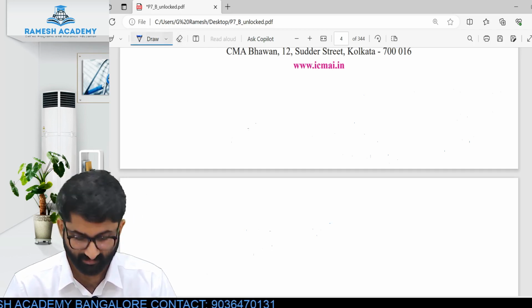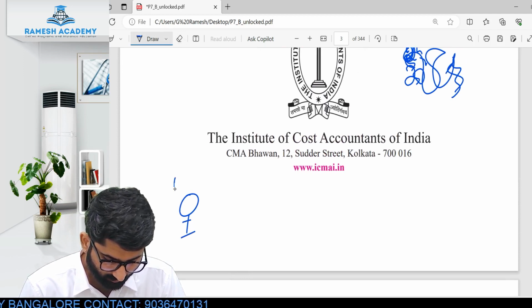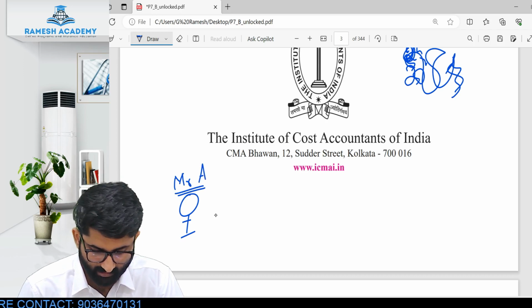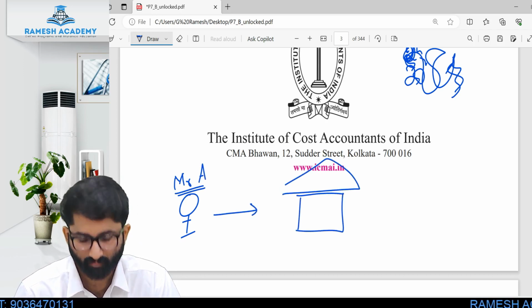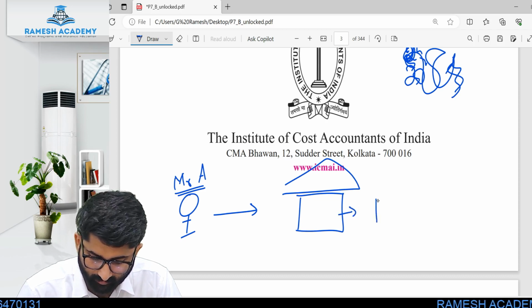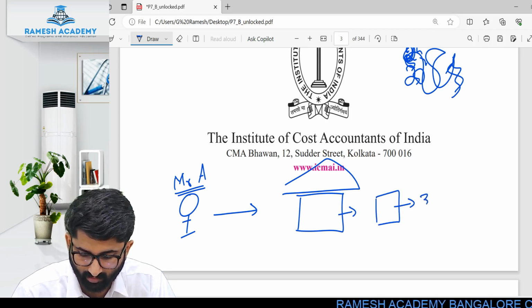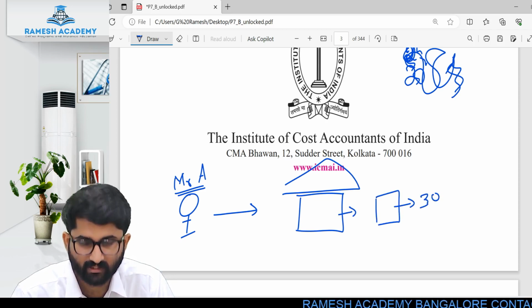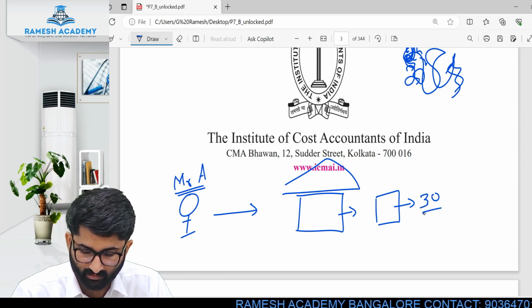Okay, here listen, there is Mr. A. Mr. A went to a shop. He purchased a packet of biscuits. The value of this biscuit packet is, for example, 30 rupees. The value of the biscuit packet is 30 rupees.